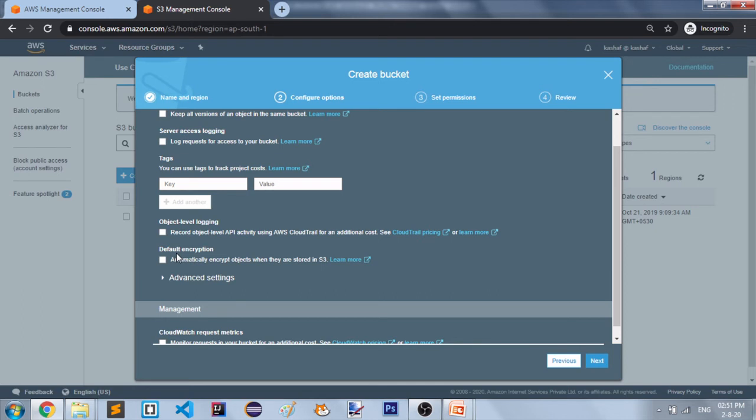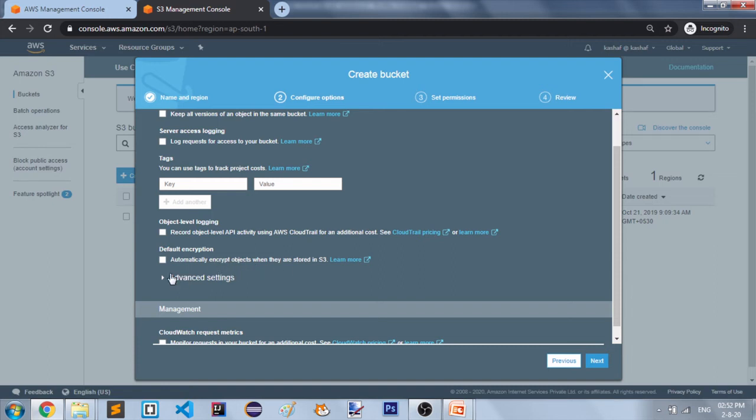Now the next property is default encryption. You can set default encryption for your bucket, so objects are automatically encrypted when they are stored in S3. When you set encryption, all your objects within that bucket will be automatically encrypted.